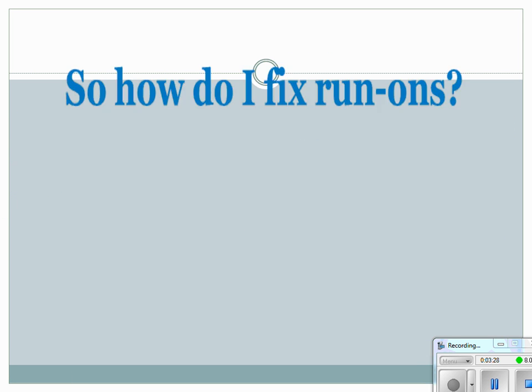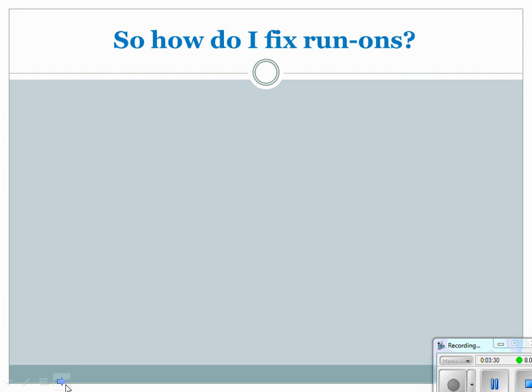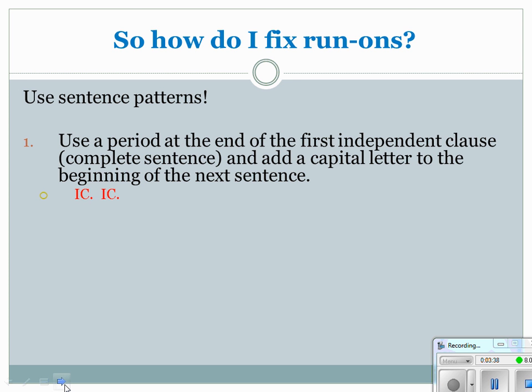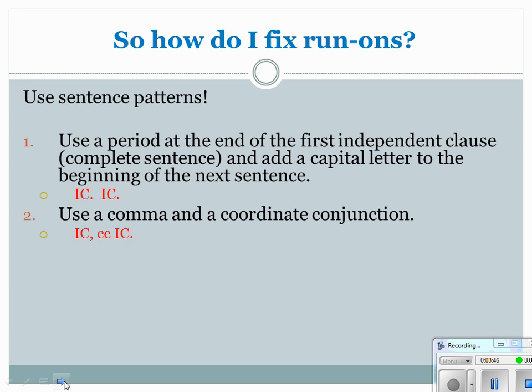Now, fixing run-ons. When we're editing our papers, editing our paragraphs, making sure things are clear and concise, we want to make sure that we use appropriate sentence patterns. So maybe we fix a fused sentence by using a period and then capitalizing the first word of the next sentence. Maybe with a comma splice, we simply add a coordinate conjunction that makes sense in the context of the sentence. Or maybe we use a semicolon, or if I have a transition that is not properly punctuated, I need to go back and look at my sentence patterns and make sure I'm punctuating my sentences properly.